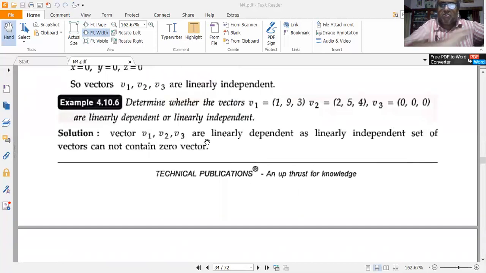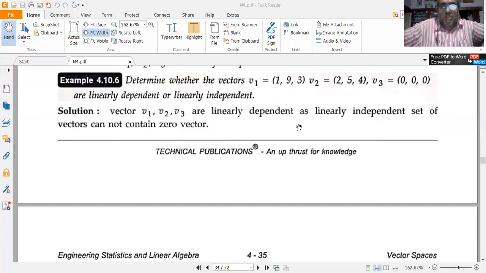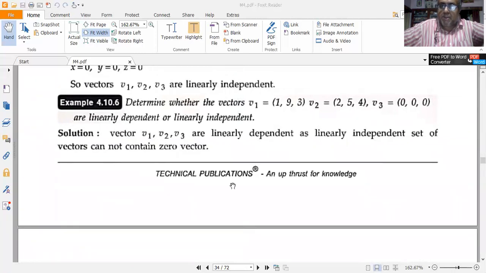Next, we are coming to the next problem. Determine whether the vectors v1 is equal to (1, 9, 3), v2 is equal to (2, 5, 4), and v3 is equal to (0, 0, 0) are linearly dependent or not. Okay, these are linearly dependent. Vectors v1, v2, v3 are linearly dependent.